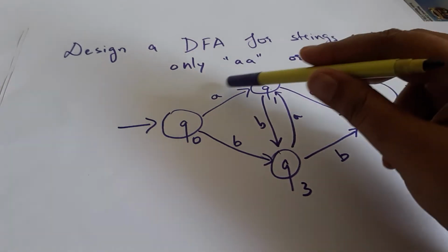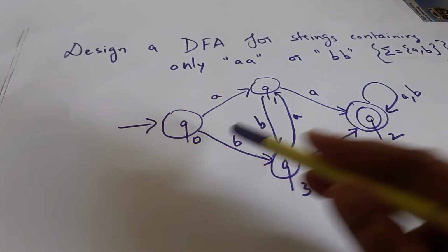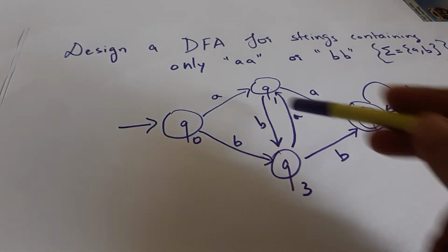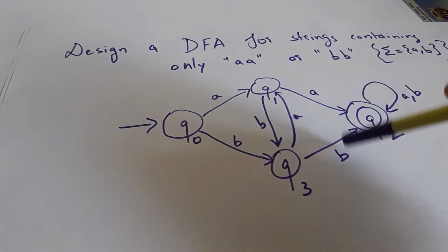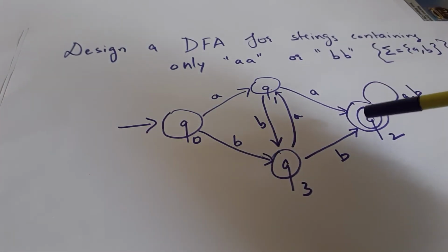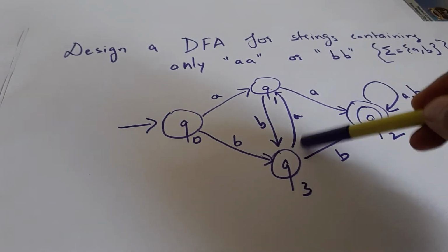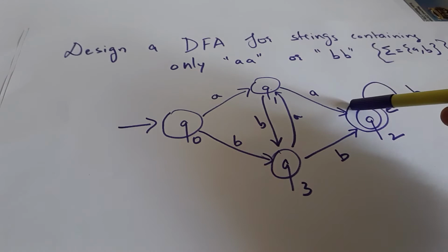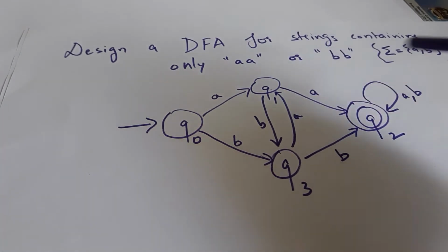So in any way if it goes, it will have a double A or a double B. If from Q1 it is having a B, it will have A, B and B transitions. If from Q3 there is an A transition, it can go to Q1, and from there it will again form a double A transition.